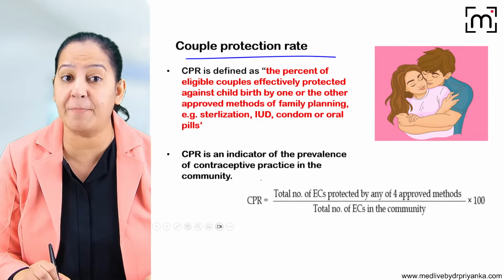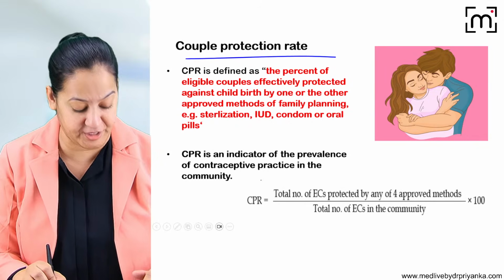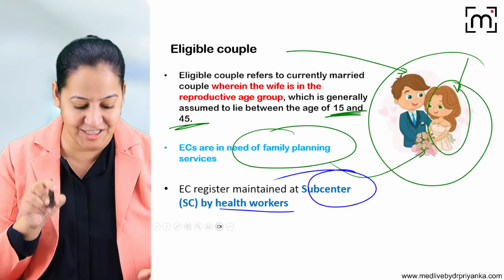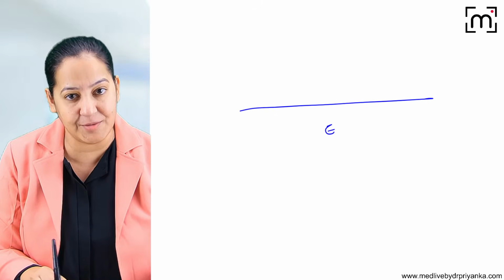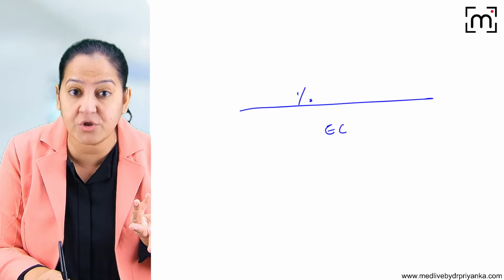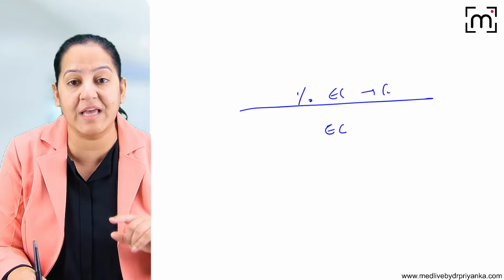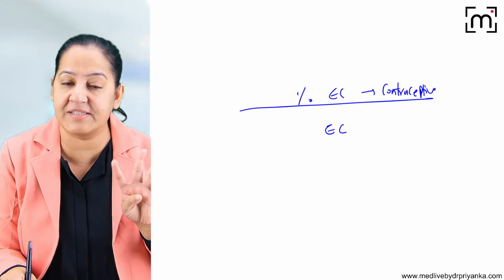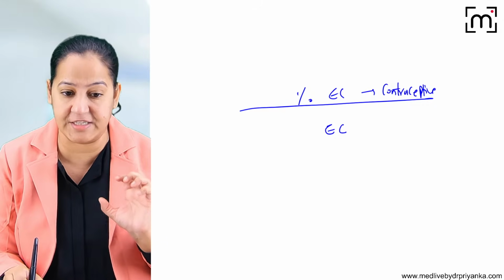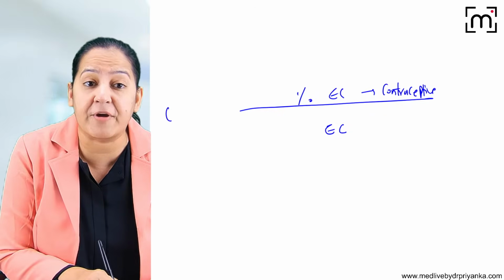What do you mean by couple protection rate? CPR. Out of the total eligible couples, now you understood what is an eligible couple? So out of the total eligible couples, what percentage of eligible couples are using contraception, one of the 4 important methods at the time of intercourse? So that is known as couple protection rate.